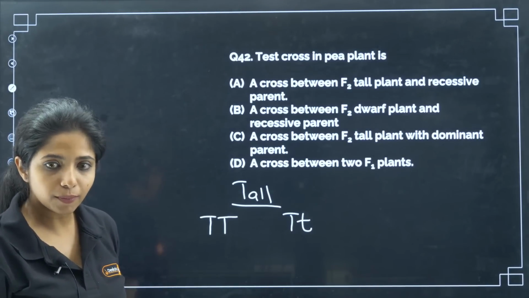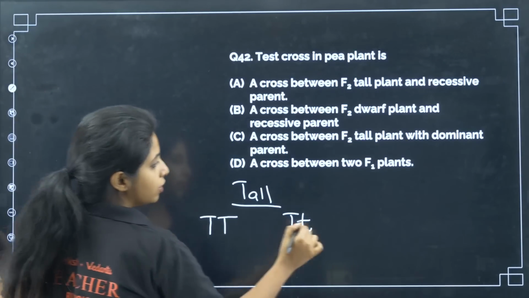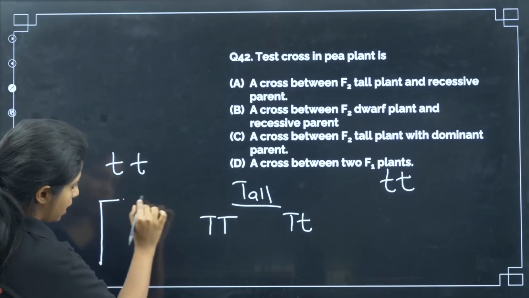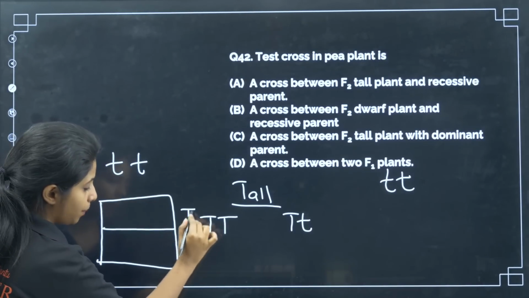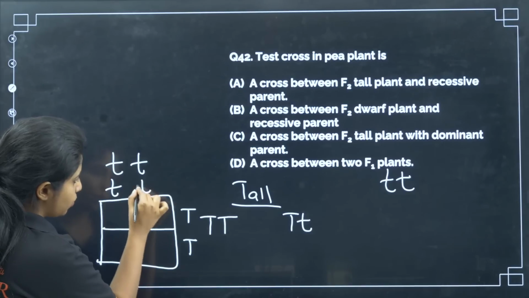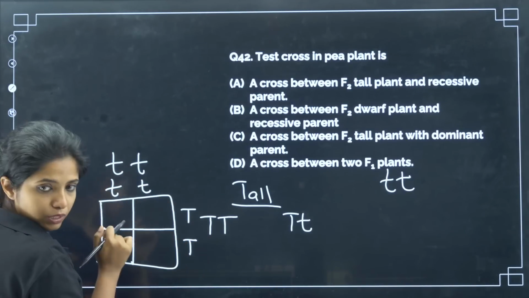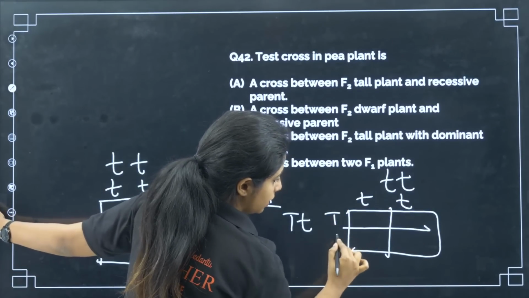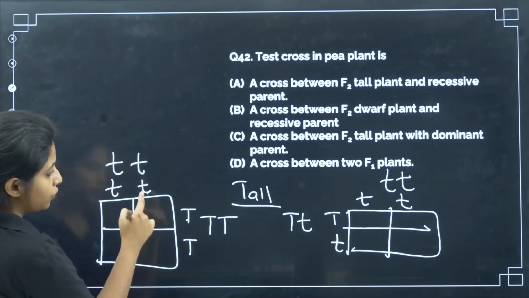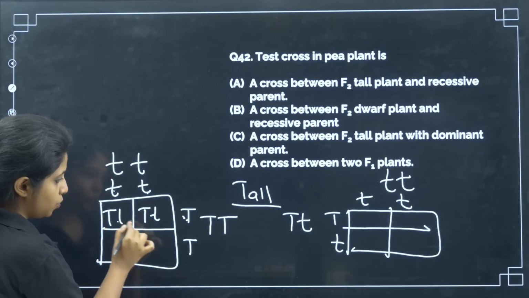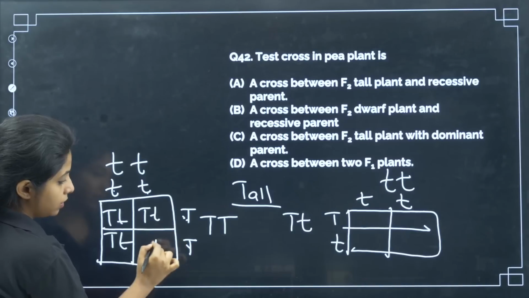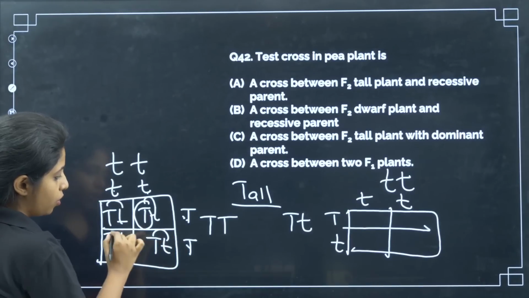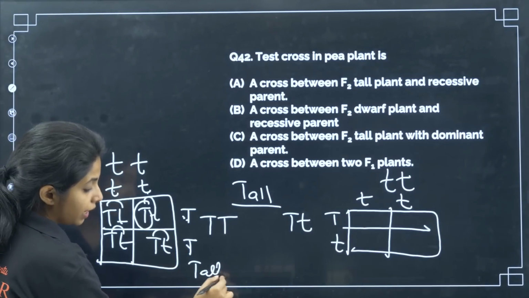Okay. Then how do you confirm it? You are going to confirm by making it cross with a recessive parent plant. So how do you do it? For that, you make a cross like this. You write capital T here. You write small t here. So these are the gametes for this plant. These are the gametes for this plant. Similarly, over here also, small t, small t. Okay, when this and this fuse, you get capital T small t, this and this, capital T small t, this and this, capital T small t, this and this, capital T small t. All of them are tall because at least one allele is tall over here. So all of them will be tall because that is dominant.